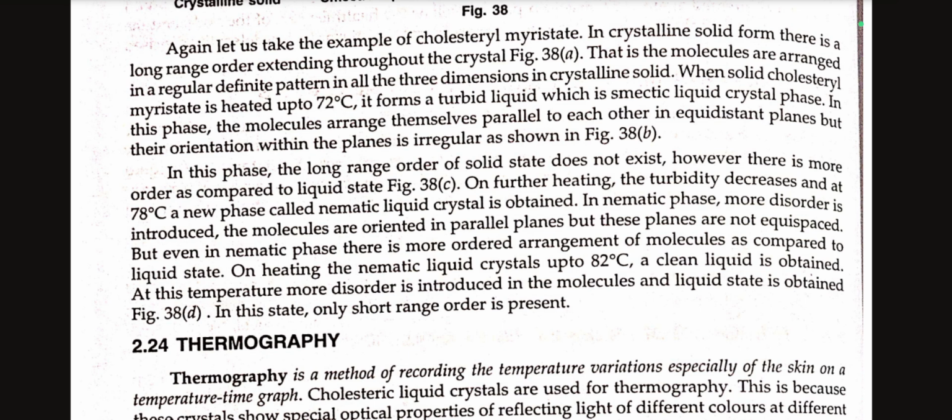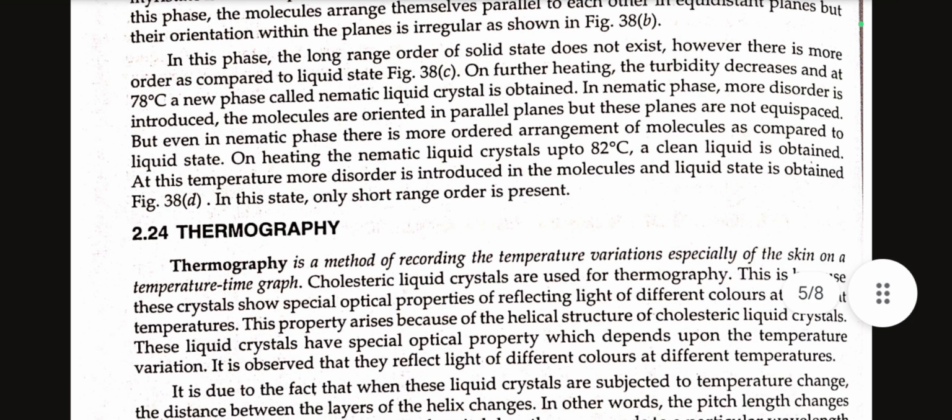The molecules are oriented in parallel planes, but these planes are not equispaced. But even in nematic phase, there is a more ordered arrangement of molecules as compared to liquid state. On heating the nematic liquid crystal up to 82 degrees Celsius, the clear liquid is obtained. At this temperature, more disorder is introduced in the molecules and liquid state is obtained. In this state, only short range order is present.